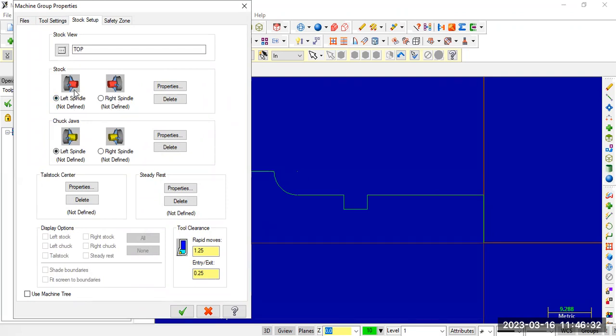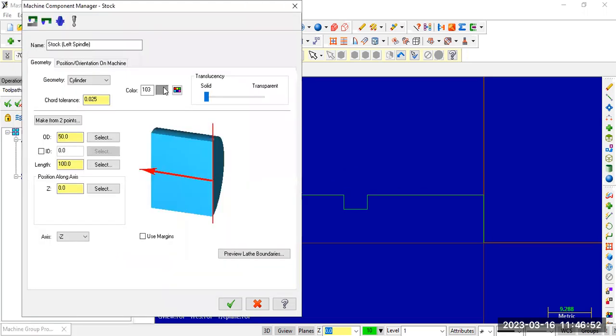Mostly lathe machines are of left spindle type. Our lathe machines are also towards the left side. We have the chuck and we are holding the workpiece. So left spindle. Under this stock, select properties. Okay.